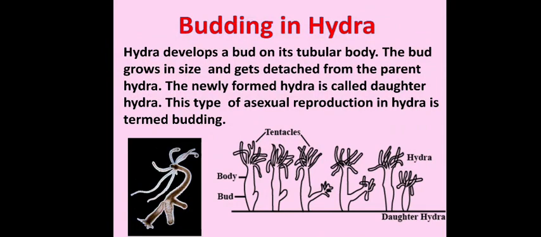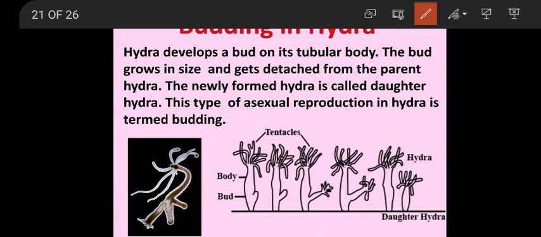Hydra is an aquatic animal that lives in water. It does not have a backbone, it is an invertebrate. You can see the shape of the hydra in the diagram given here. It is cylindrical in shape, meaning it is somewhat cylinder shaped. At the head, at one end, it has some outgrowths. We call those tentacles, which act as fingers for capturing food.